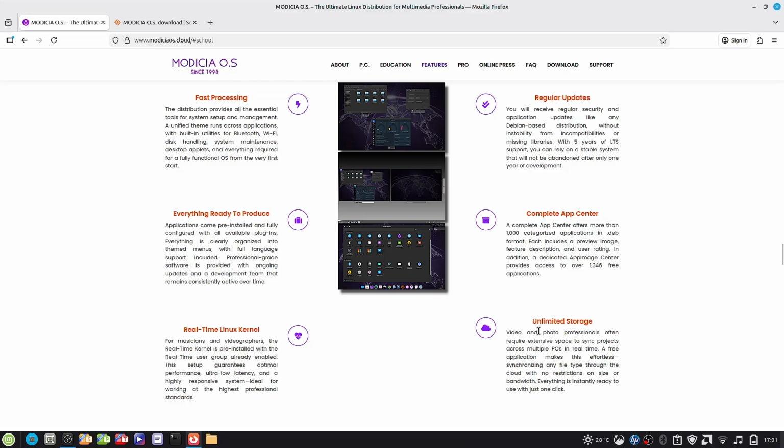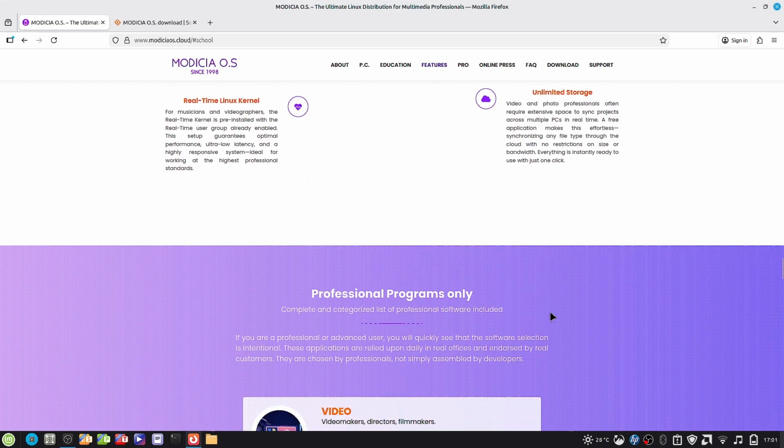Unlimited storage. Video and photo professionals often require extensive space to sync projects across multiple PCs in real time. A free application makes this effort easy, synchronizing any file type through the cloud with no restrictions on size or bandwidth. Everything is instantly ready to use with just one click.